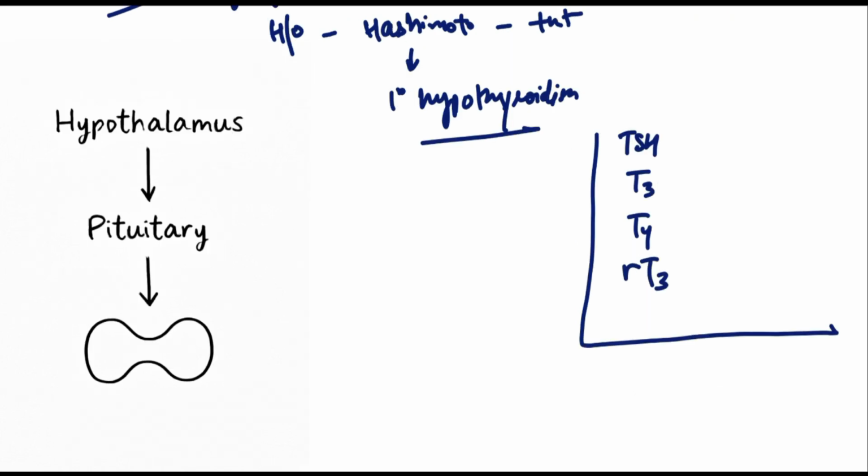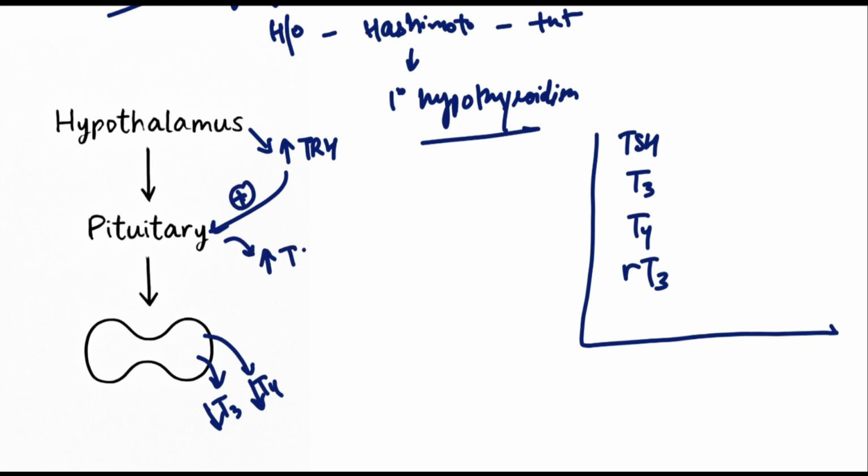In primary hypothyroidism, the level of T3 and T4 would be low. The hypothalamus detects the low level of T3 and T4 and increases the release of thyrotropin releasing hormone, which acts on the anterior pituitary and results in an increased level of thyroid stimulating hormone, which acts on the thyroid follicle.